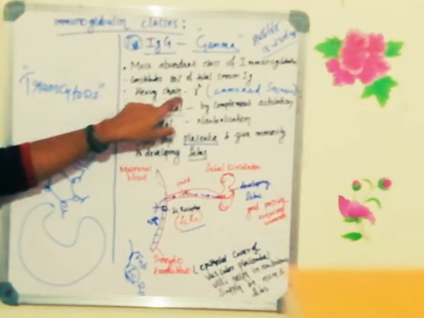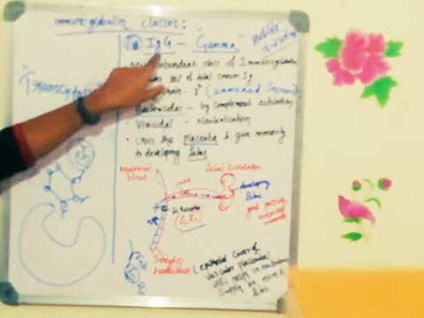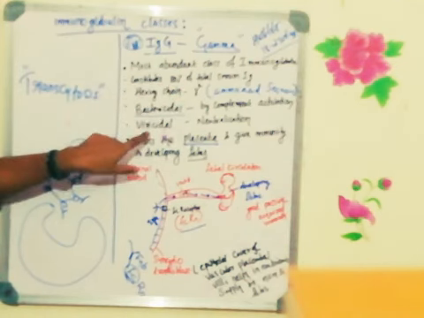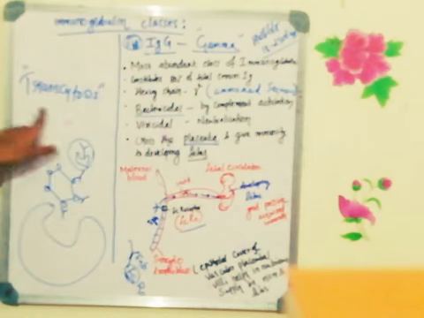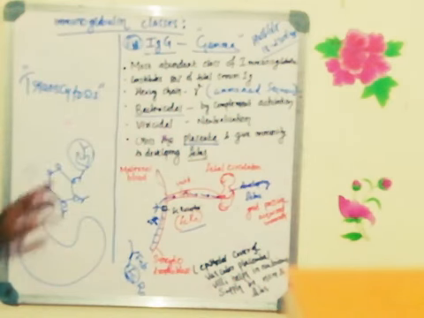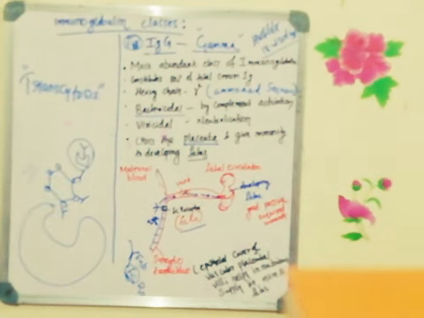The heavy chain is gamma, which is why it is named immunoglobulin G. It is bactericidal and virucidal, as I explained already, and it can cross the placenta. That process is known as transcytosis. So that's all about the functions of immunoglobulin G. I will be continuing with immunoglobulin A and other types of immunoglobulins.